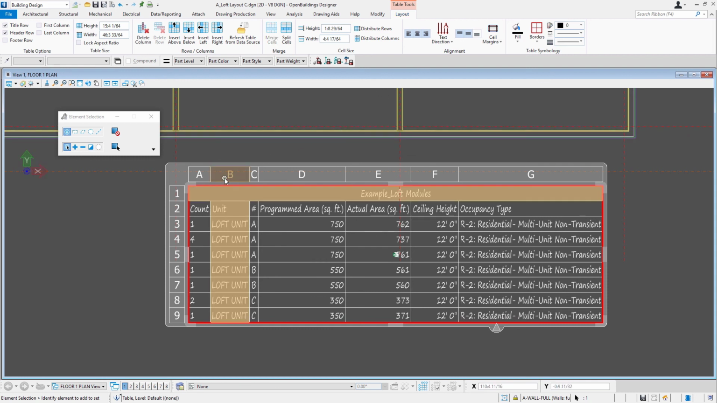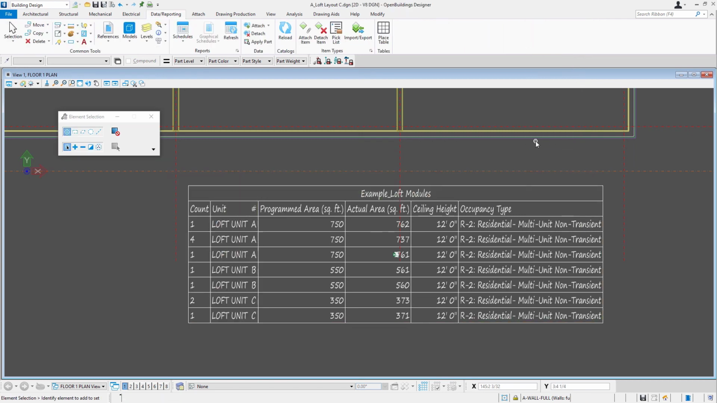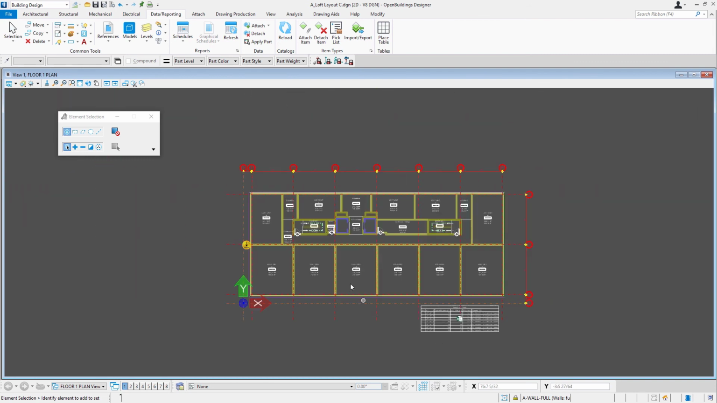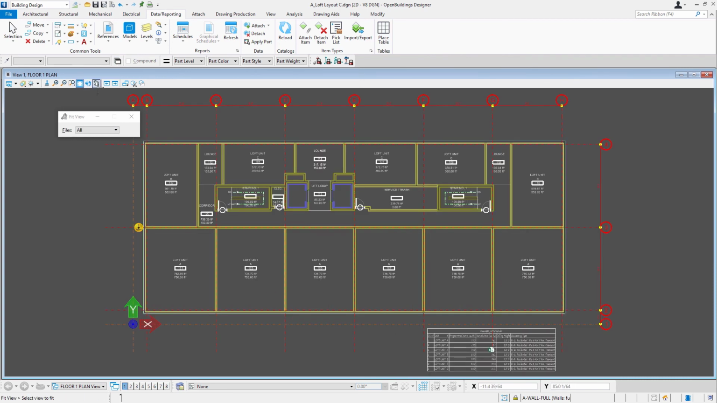The one thing I'm going to do here is select column B and C between the 2 labels. And I'm just going to change the border there. So I'm going to come down here and toggle off the inside vertical there, so that we don't have that line there. And so now we've got a quick table that represents the areas of our loft units. And we could continue to update our units and refresh the table and always have that current data.